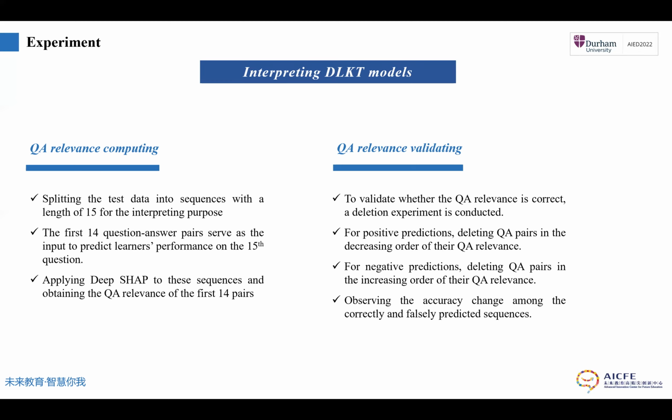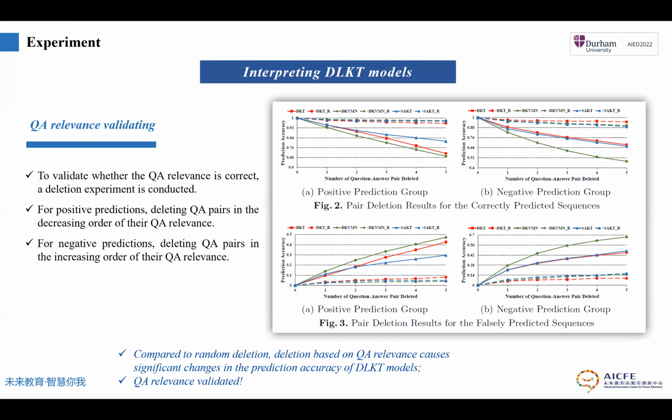For positive predictions, we eliminate question-answer pairs in the decreasing order of QA relevance. For negative predictions, we eliminate them in the increasing order of QA relevance. Then we observe the accuracy changes among the correctly and falsely predicted sequences. Here is the result. R represents random ablations. We can see that compared to the random ablation, no matter in the correctly or falsely predicted sequences, the ablation based on QA relevance causes significant changes in the prediction accuracy of DLKT models.